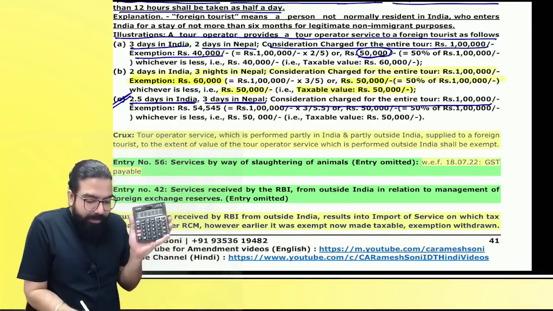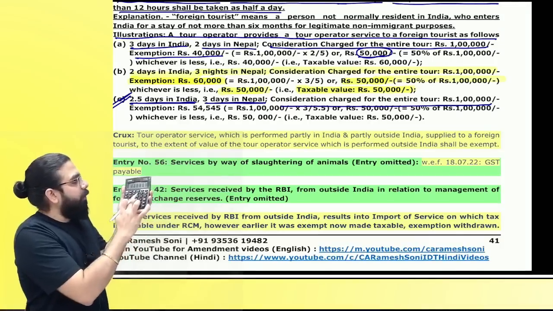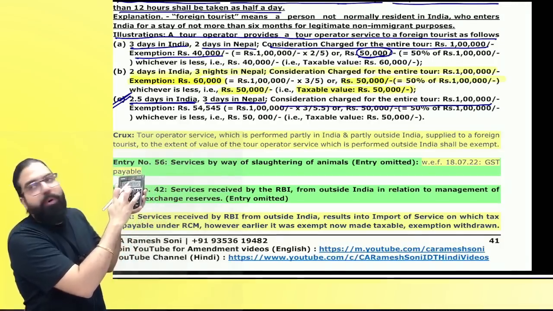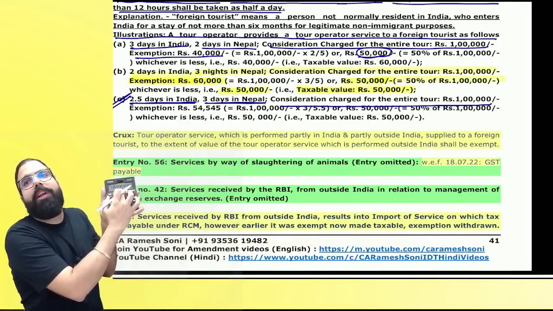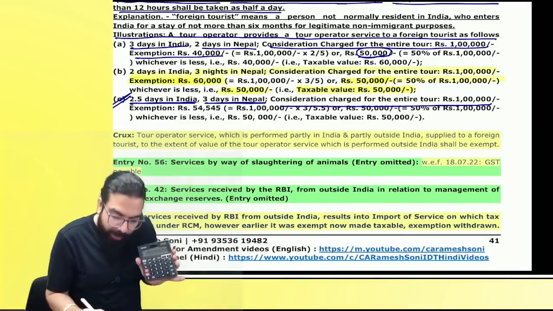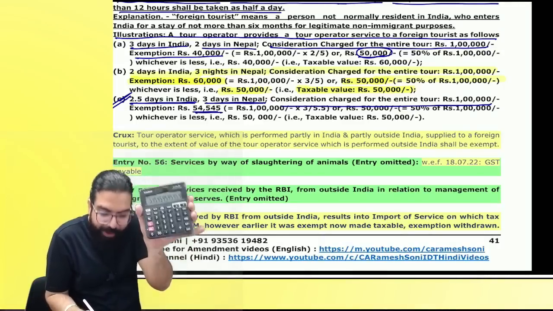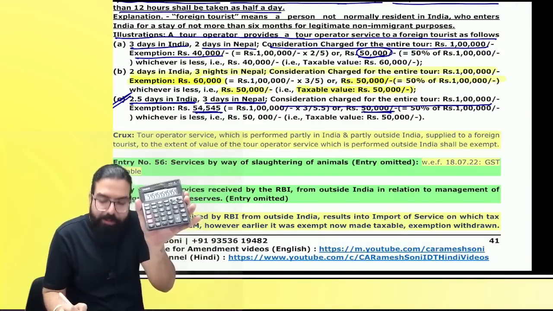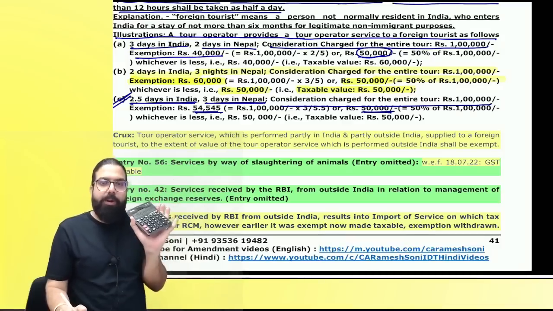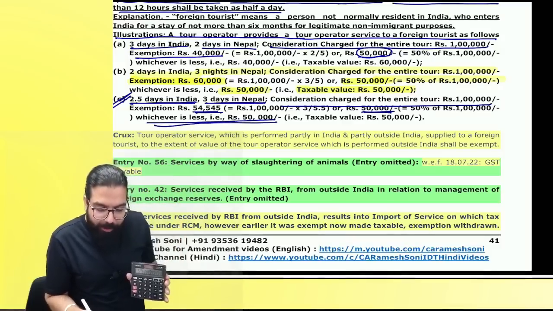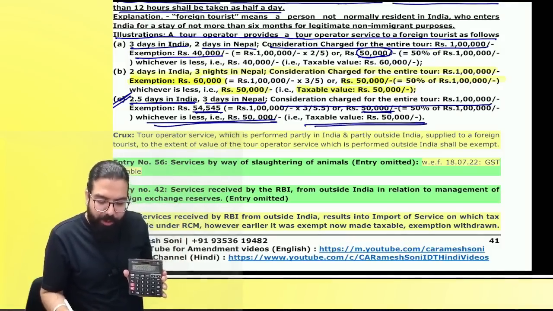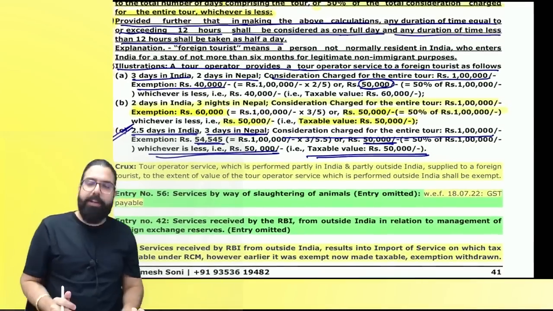Then they are telling over here, how many days in India? 2.5 days. How many days in Nepal? 3 days. So Nepal wala will get the exemption: 54545. But the maximum exemption is only 50,000. 54545 should be exempted, but they are telling maximum exemption will be only 50,000. And hence you will get how much exemption? 50,000, and taxable value will be 50,000. I hope everybody understood this.